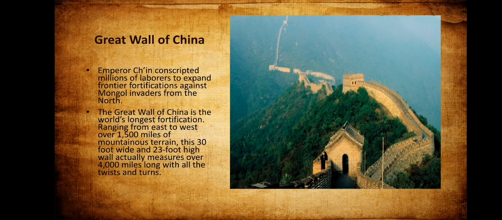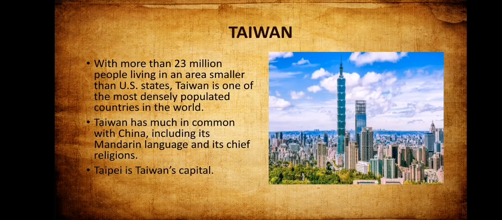The Great Wall of China is the world's longest fortification, ranging from east to west over 1,500 miles of mountainous terrain. This 30-foot wide and 23-foot high wall actually measures over 4,000 miles long with all the twists and turns. So it's very, very long. And it was built with the purpose of keeping invaders outside.